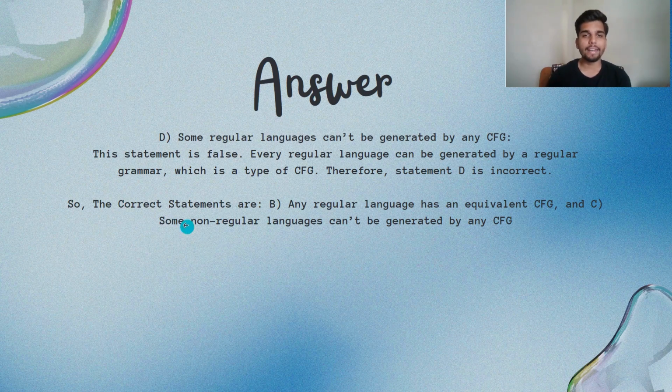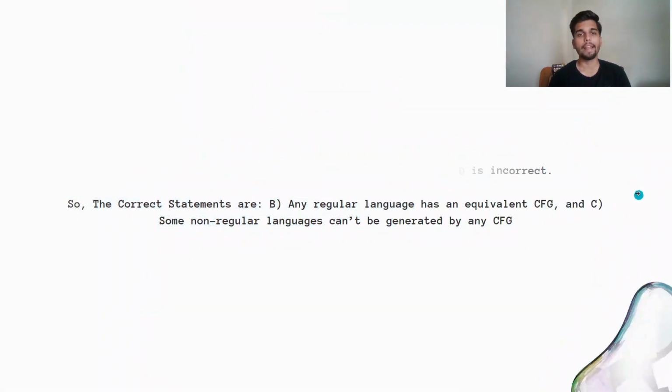So the correct statements are: B, any regular language has an equivalent CFG, and C, some non-regular languages can't be generated by any CFG. Let's move to the next question.